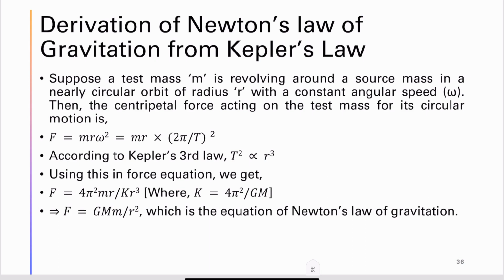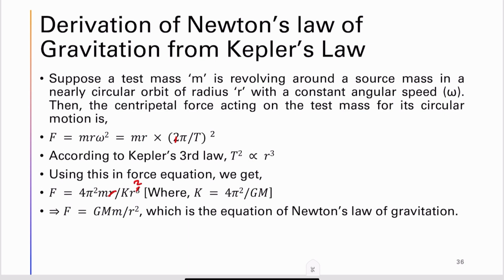Kepler's third law states that T square is proportional to r cube. When I substitute that here, I have to substitute T square by k r cube. So when I substitute this, I have 4 pi square m r divided by k r cube. This r and this will get cancelled.